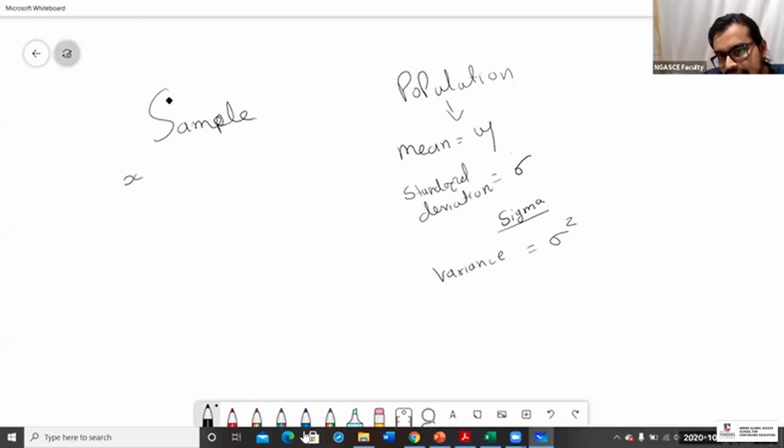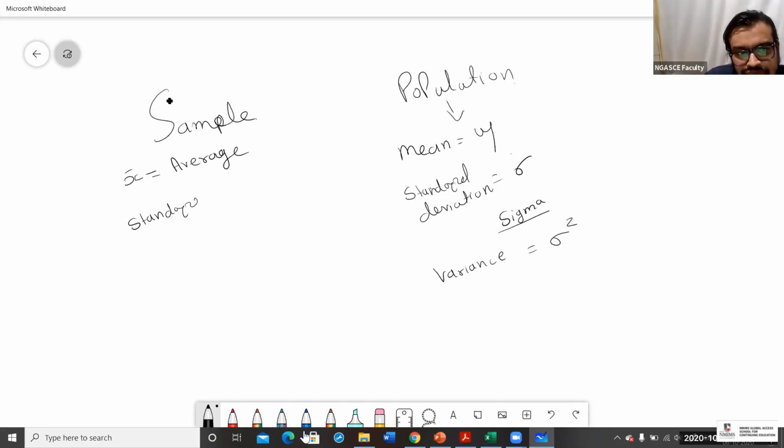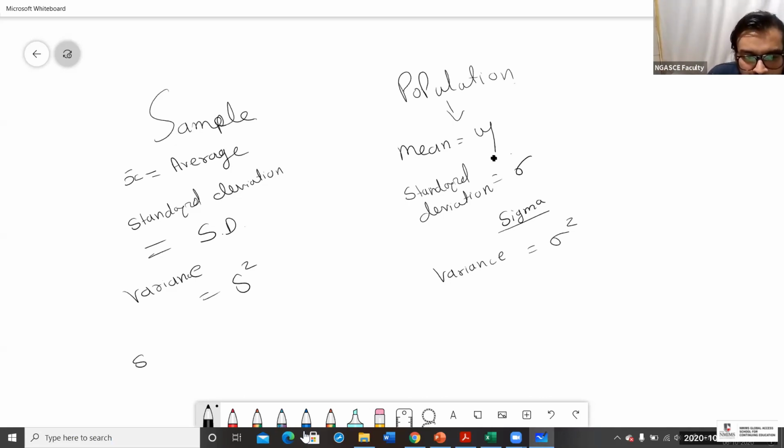Now in case of a sample, it's x bar, the standard deviation can be denoted by SD, and the variance can be denoted by S square. Is it clear?